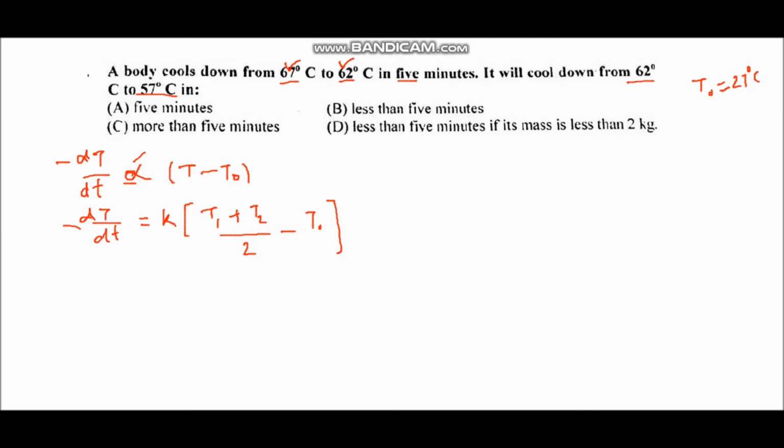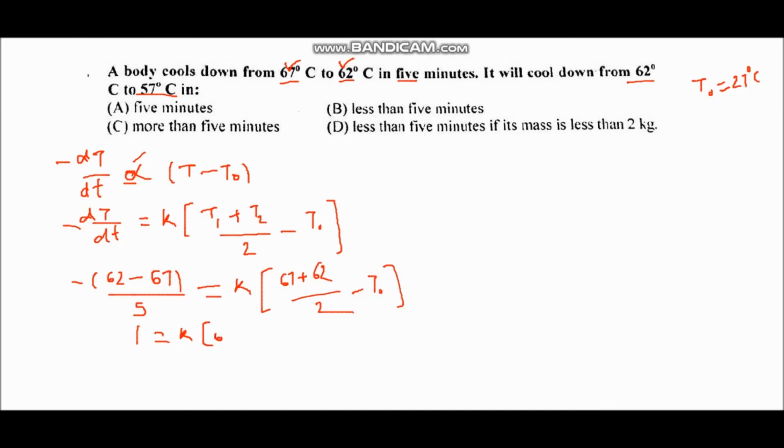So for the first case, dT is the change in temperature, that is the temperature becomes 62 degrees, that is the final temperature T2, and the initial temperature is 67, over dt, which is the time taken, that is 5 minutes, equal to K times (T1 plus T2), 67 plus 62, over 2 minus T naught. So the left hand side is equal to 1, the right hand side is K times 64.5 minus T naught. So from this expression we will find the value of K.